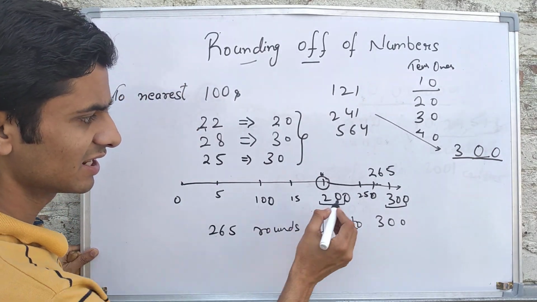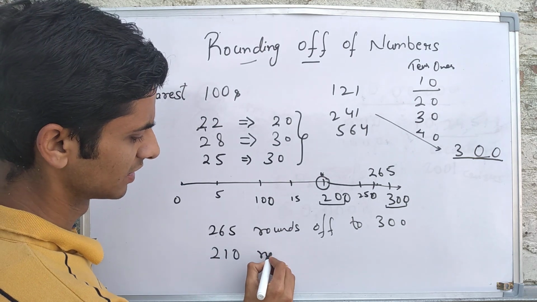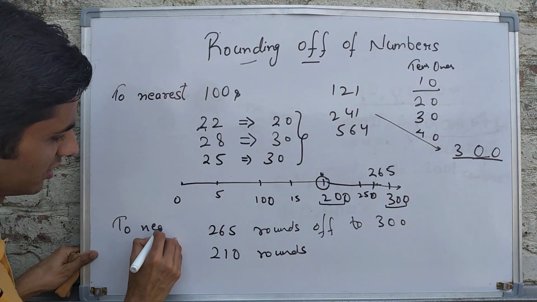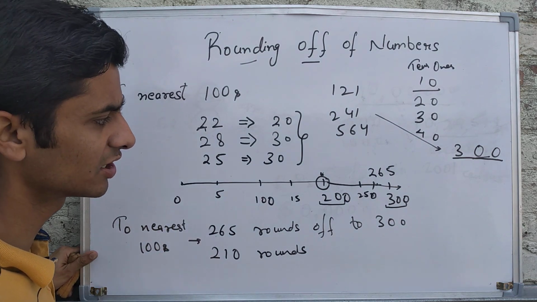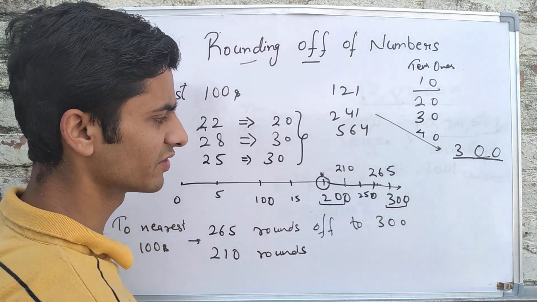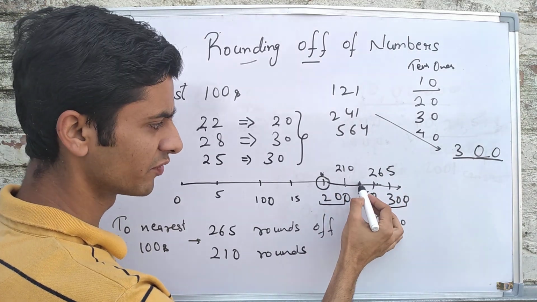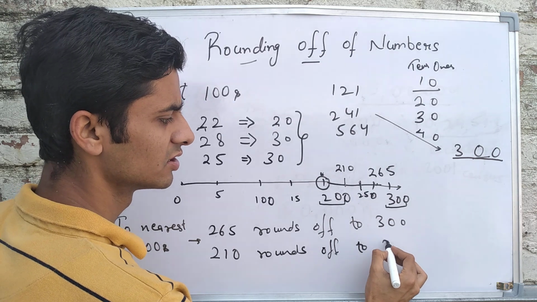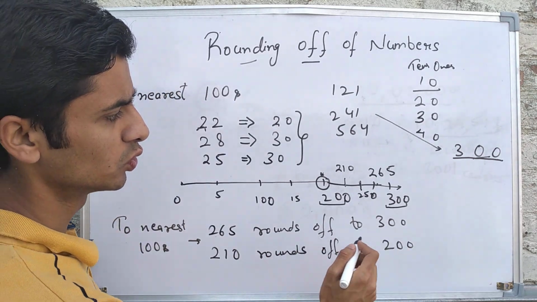Similarly, if they ask you to round off 210 to the nearest hundreds, which is the nearest 100 to it? 210 would be somewhere over here, close to 200 or 300. 250 is the center line, and it is close to 200. So 210 rounds off to 200.